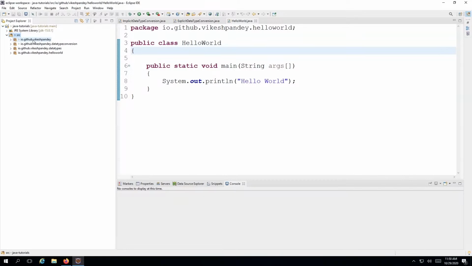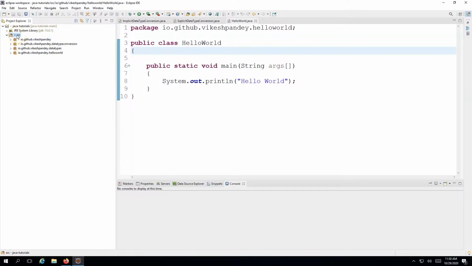So if you want to achieve that kind of flexibility, you would group the checkout code files into a single package. You can name it the checkout package. Then you can similarly do the same thing for the advertisement package and for the filters package. Similarly, I have created some packages here, which you can see. You see a package here which says io.github.vikeshpandey.helloworld.